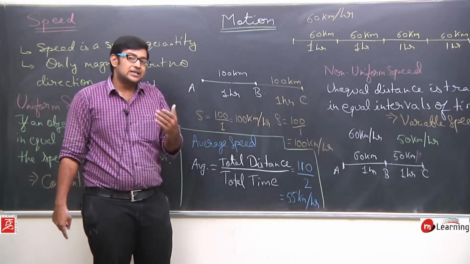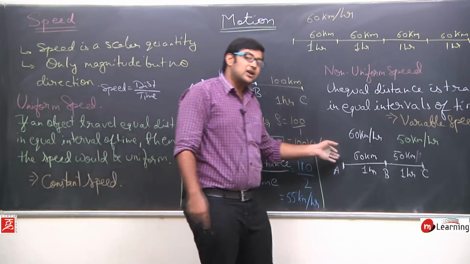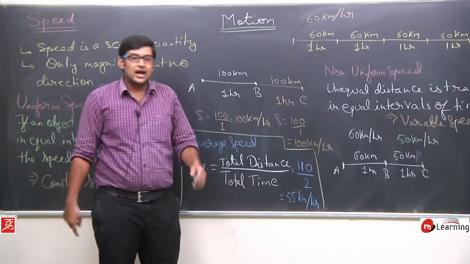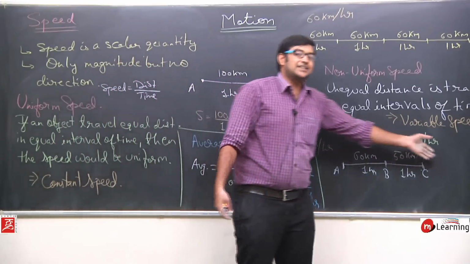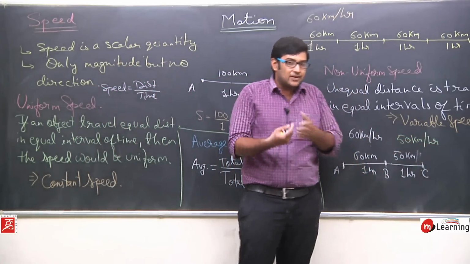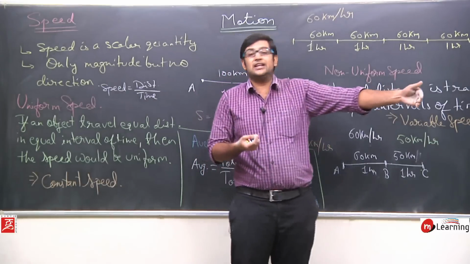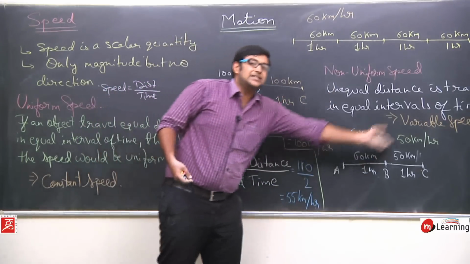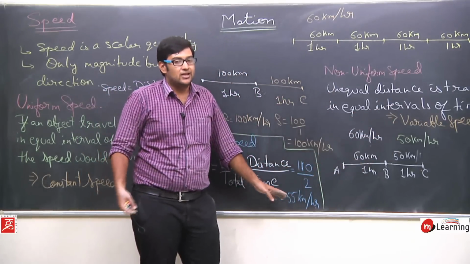Average speed means that if I travel the complete journey with this speed, 55 kilometers per hour, I would have reached my destination in 2 hours only. But here what I did, first I travelled by 60 and then I travelled by 50. But instead of doing this, if I travel my complete journey with the speed of 55, I will reach in the same time.